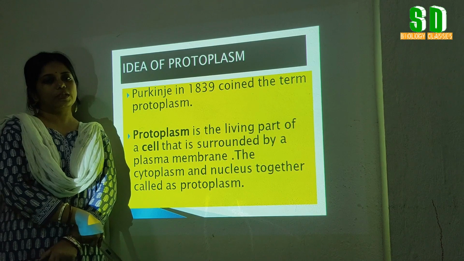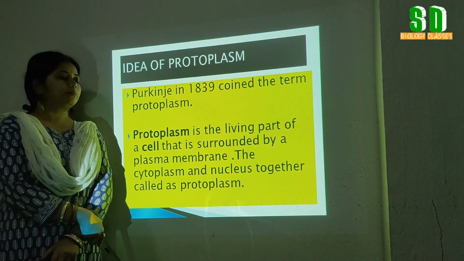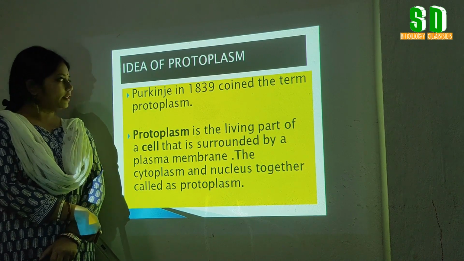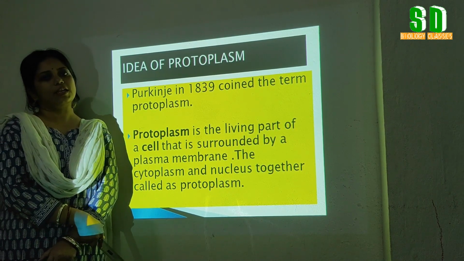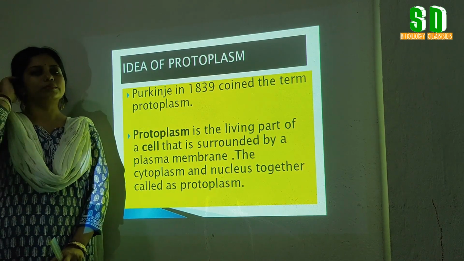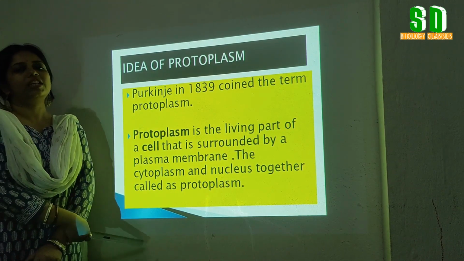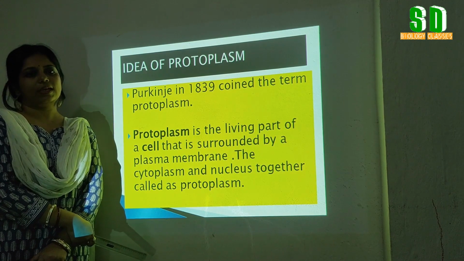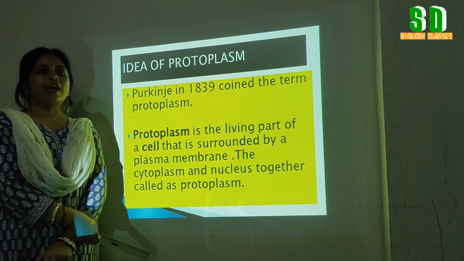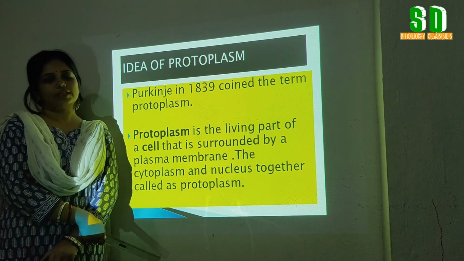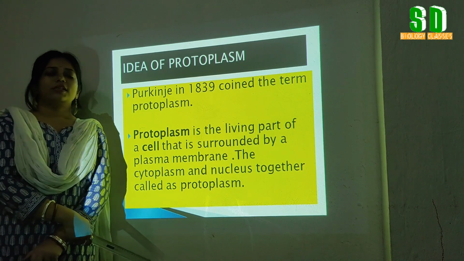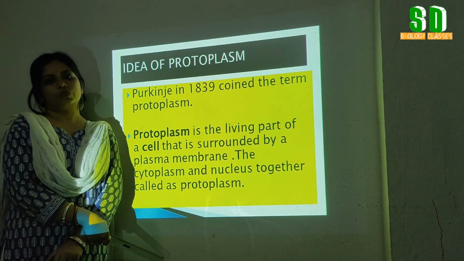So now we are getting the idea of protoplasm. The term protoplasm was coined by Purkinje in 1839. Now what is protoplasm? Protoplasm is the living part of the cell that is enclosed by the cell membrane, and it consists of nucleus and the cytoplasm together. It helps the cell in various ways.